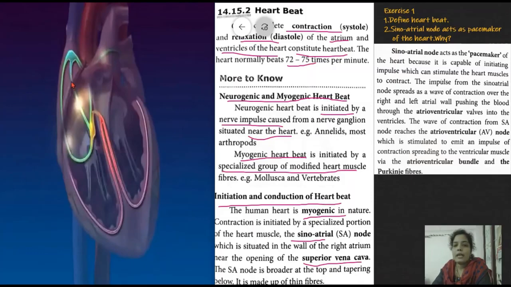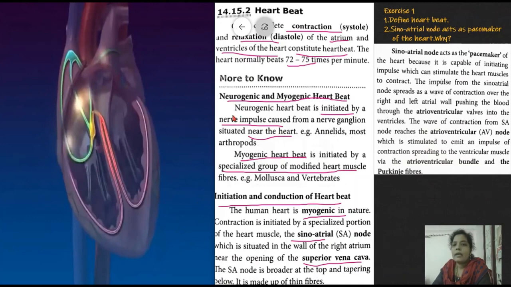So this is a special type of heart muscle. This SA node is broader at the top and tapering below. So this is the broader region and below that is tapering. It is made up of thin fibers. So where is the SA node situated? It is situated in the wall of the right atrium, near the opening of the superior vena cava. In that area, SA node is situated.